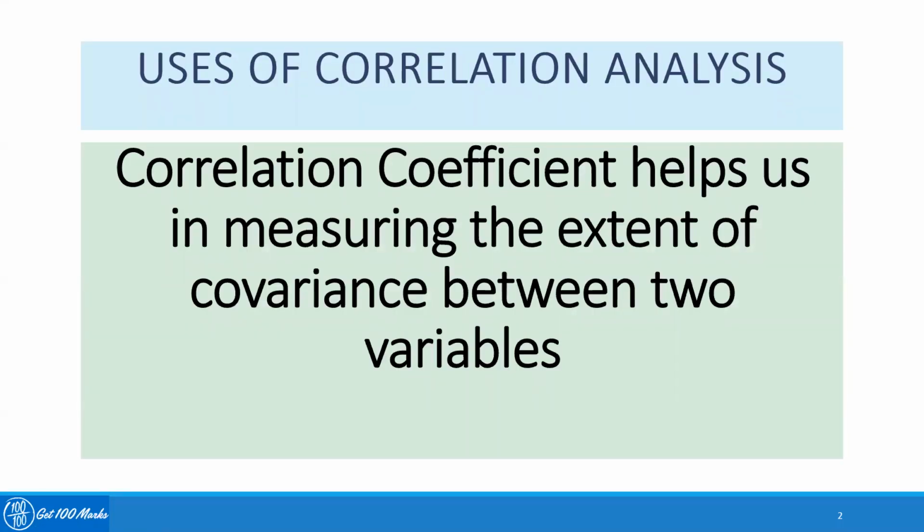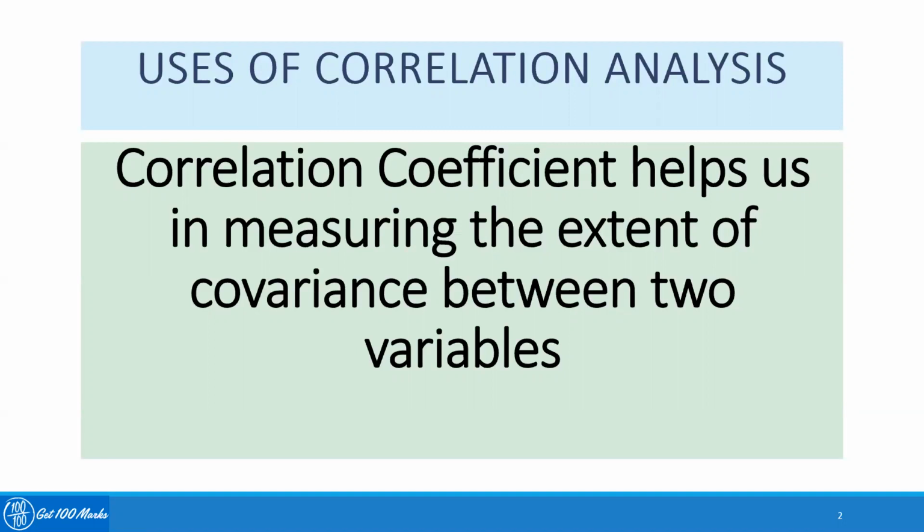Correlation coefficient helps us in measuring the extent of covariances between two variables. It is a state of being causal association between two or more variables which tend to vary on the basis of chance alone, or it can be a mutual or reciprocal relationship or interdependency between two or more variables in terms of their quantity. There are a number of things we can see which are correlated.